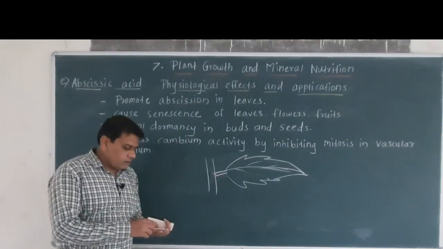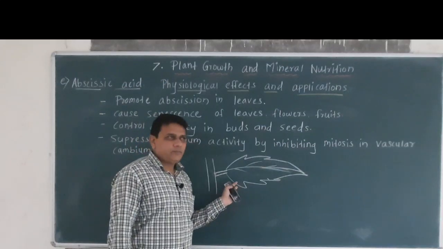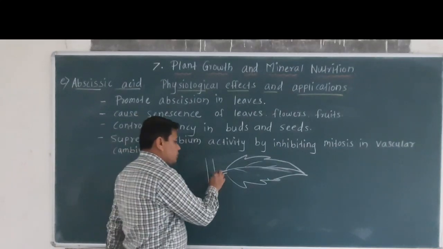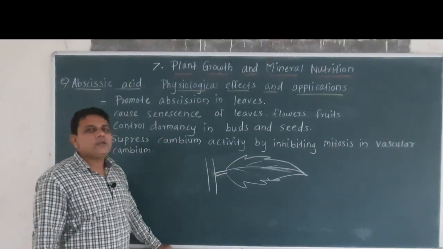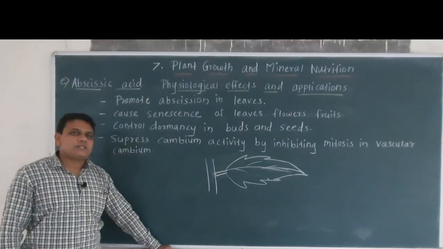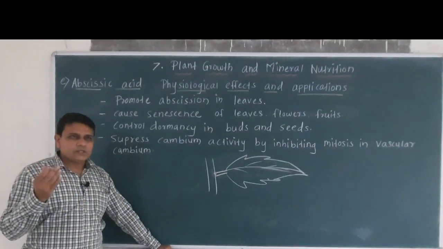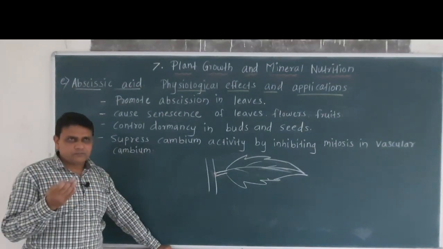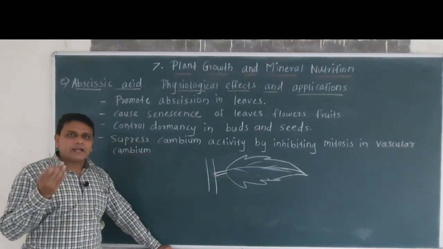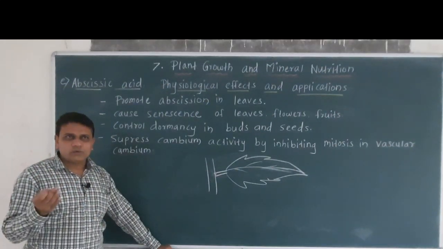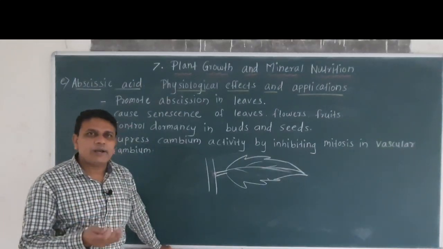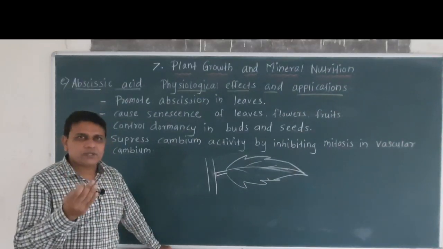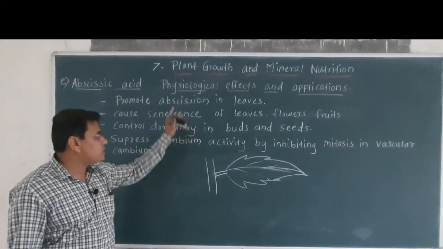So here is the diagram of a leaf. At the base of the leaf an abscission region is produced after the process of senescence. Now you know that senescence is a process in which the physiological processes slow down, then the working capacity of the cells also slows down, and this phenomenon is also called aging, or senescence. After completion of senescence, the process of abscission occurs.